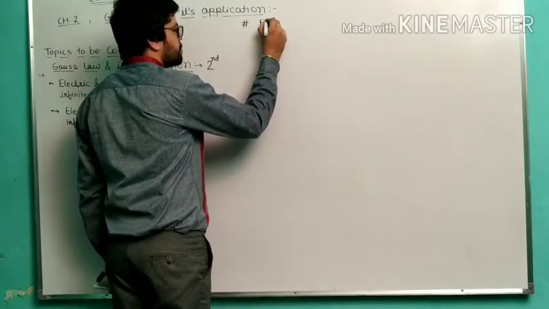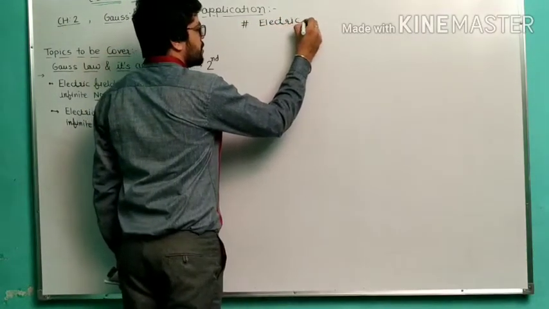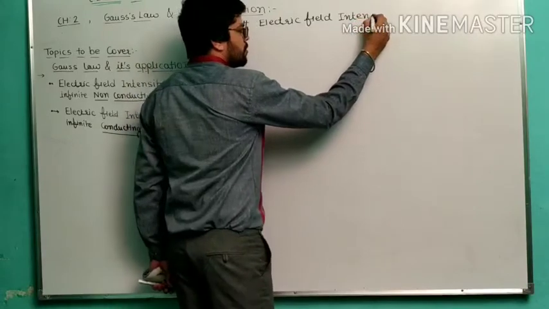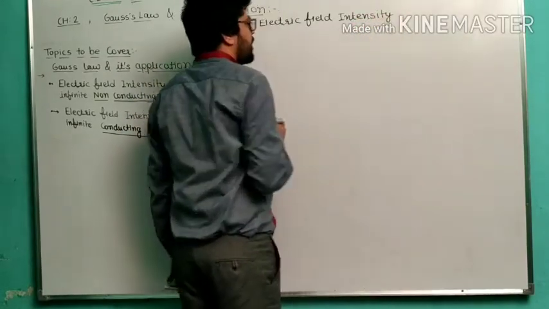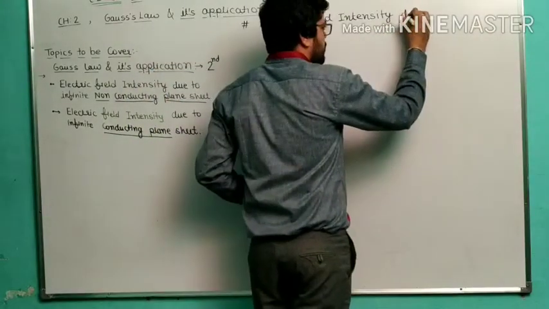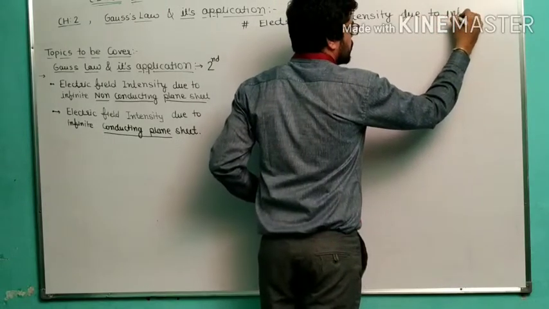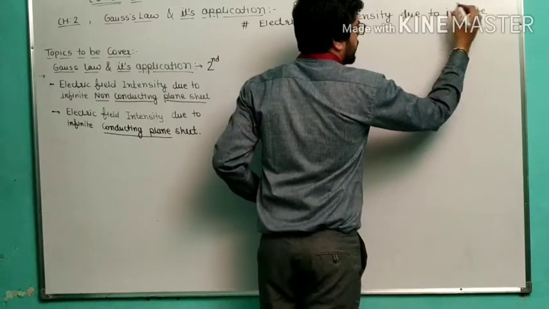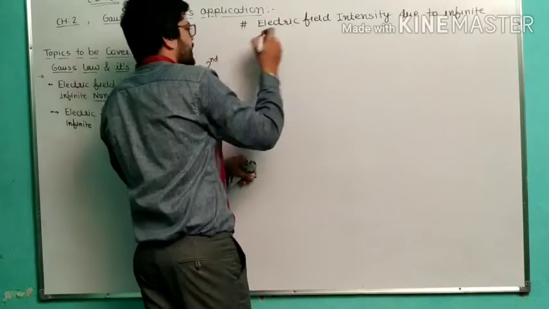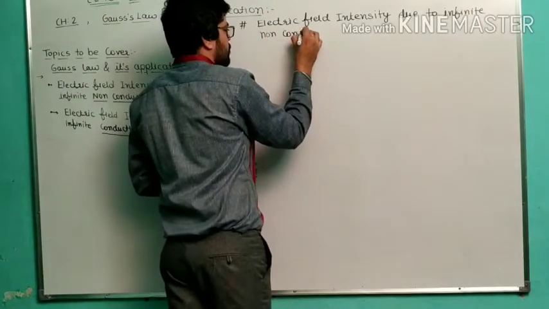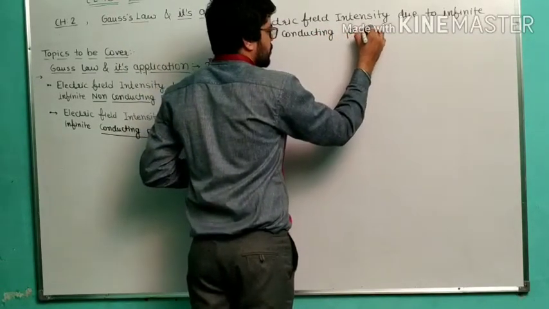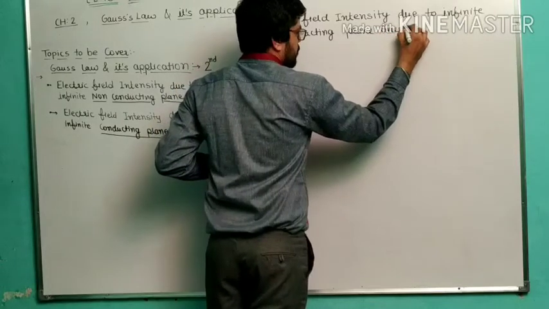What we have to find out? We have to find out the electric field intensity due to an infinite non-conducting plane sheet.